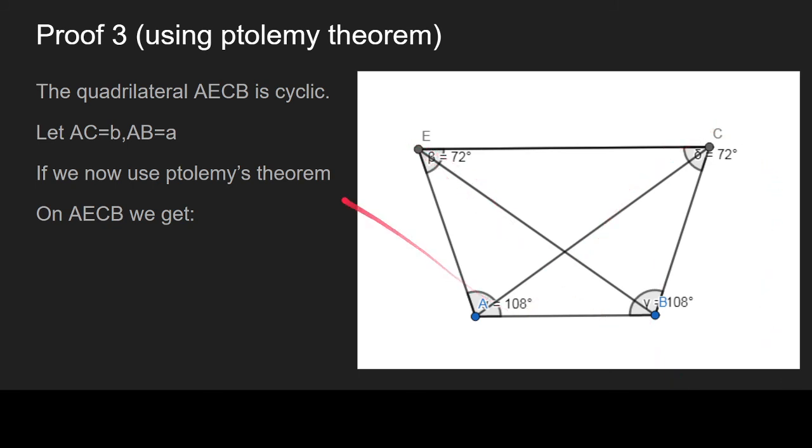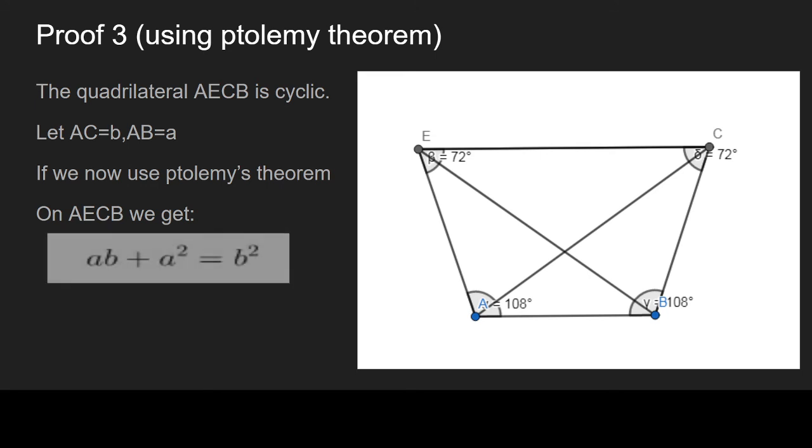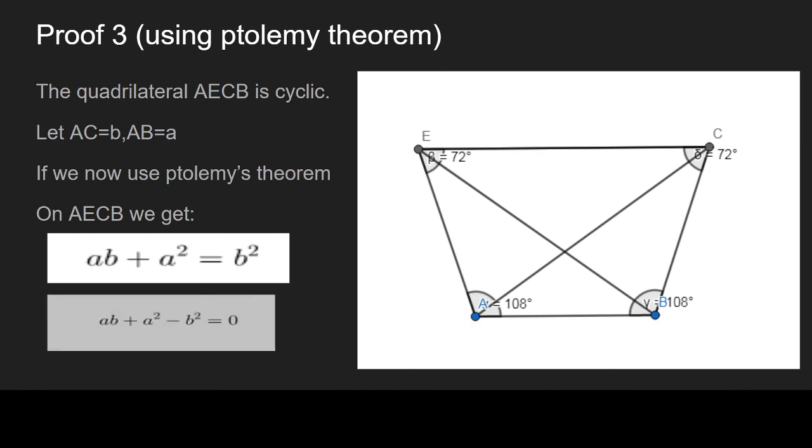So now we can take these values in terms of B and A. We get the equation as AB plus A squared equals B squared. Taking B squared to the other side, we get AB plus A squared minus B squared equals 0. Now if we divide both sides of the equation by A squared, we get that B squared by A squared minus B by A minus 1 equals 0.